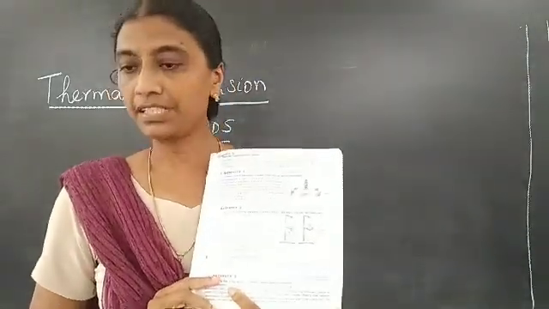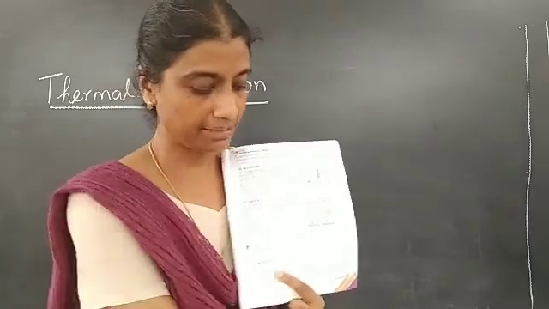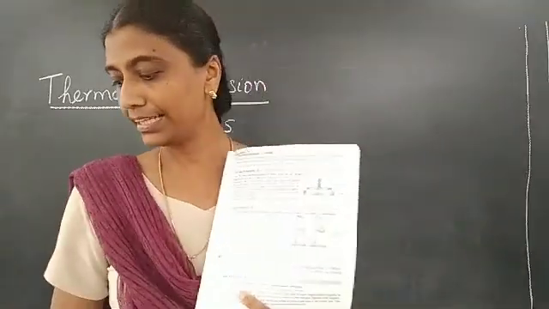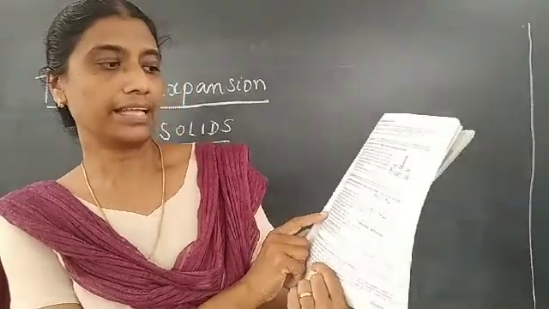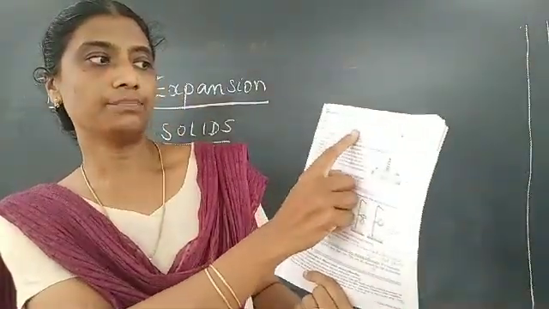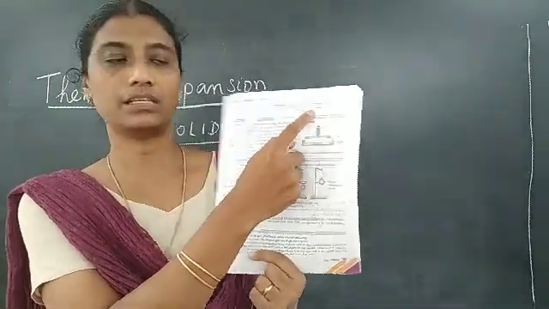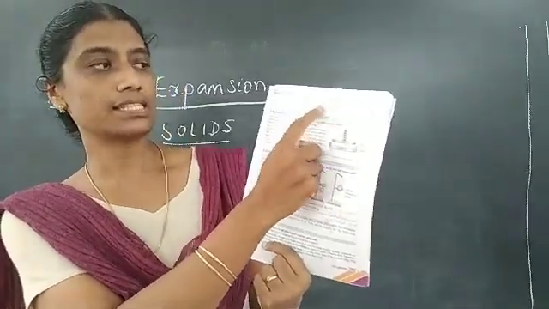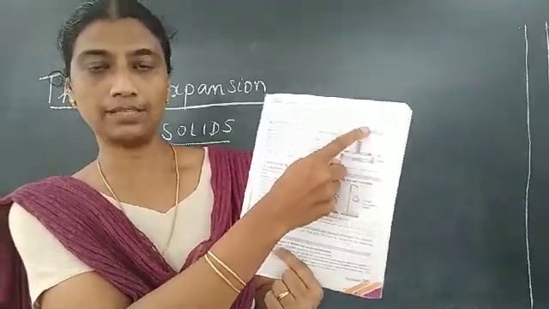That means if it has length, breadth and height, then it can expand in all directions. That's the meaning of that. And then second point, thermal expansion of solids is small. Okay, I want you to note this.